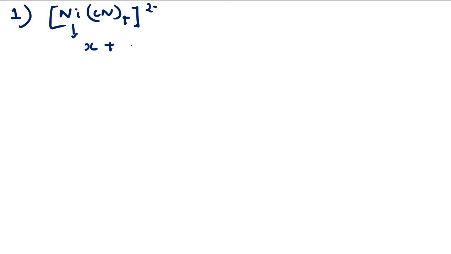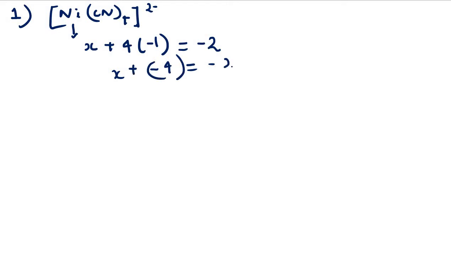X plus 4 times the ligand charge. CN is a negative ligand, we know, so it is minus 1 each. The overall charge is minus 2. So we have X minus 4 equal to minus 2, or X equal to plus 2. So the oxidation state of the metal ion is plus 2.